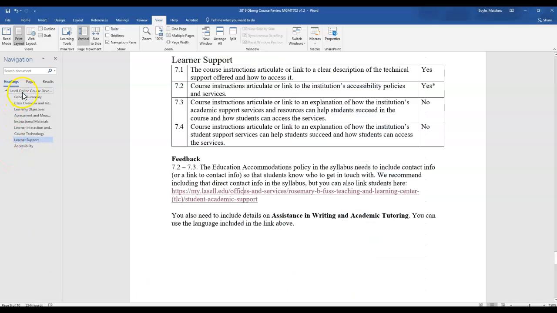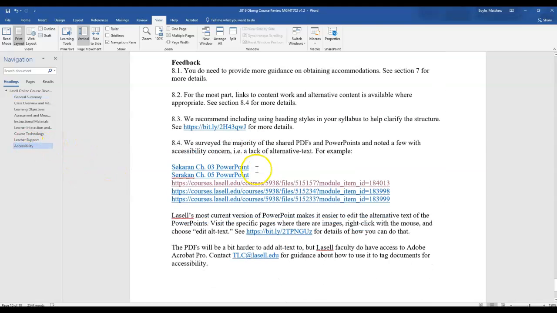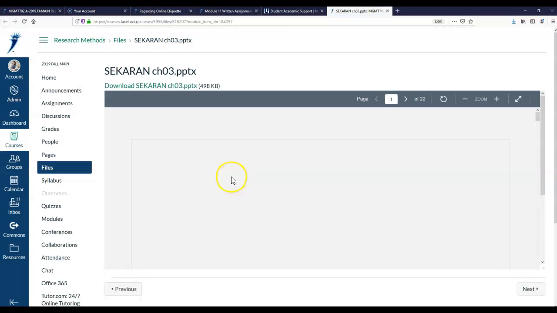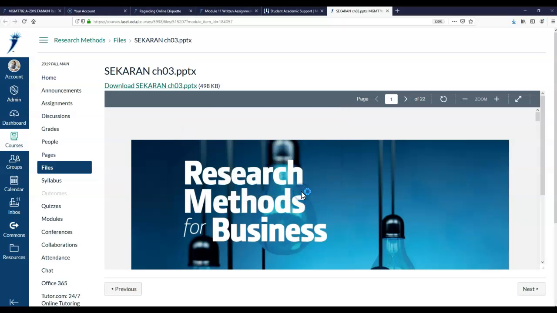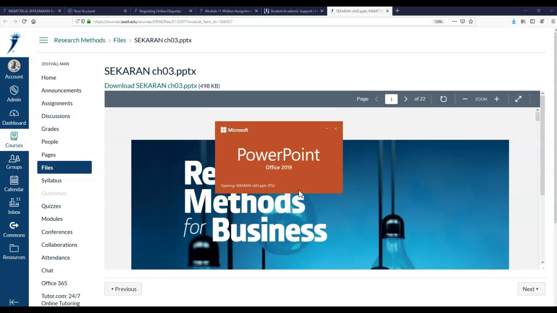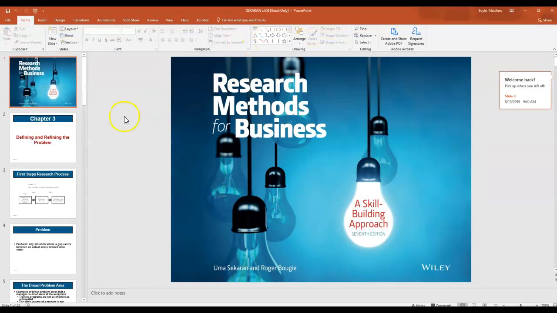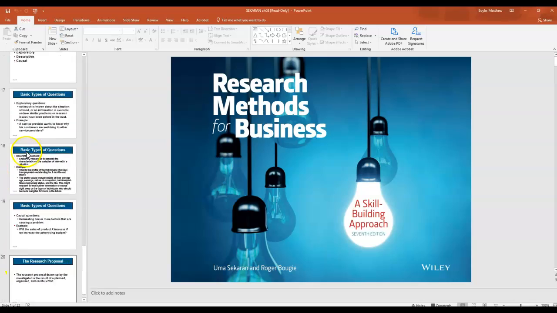And the last thing that is a critical need before we can confirm the stipend is there are some accessibility concerns. So you can see down here, these are the ones that you'll need to work on, these two little PowerPoints. I'll show you what I mean. So here's the PowerPoint right here. If you download it, you'll see that it has some images in there where there's no alternative text. And there's not that many, but there are some there that need to be dealt with.